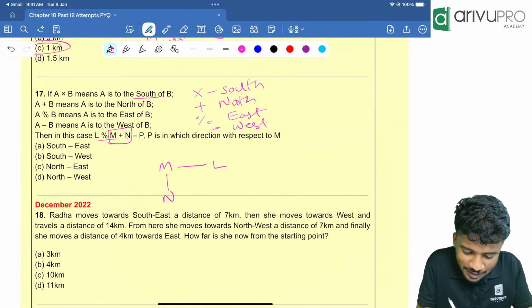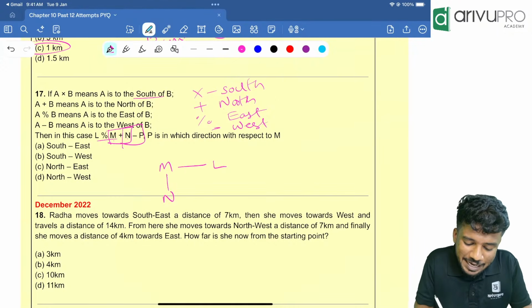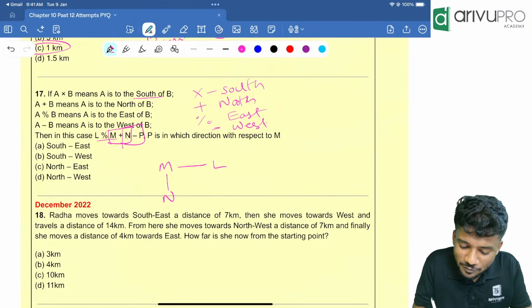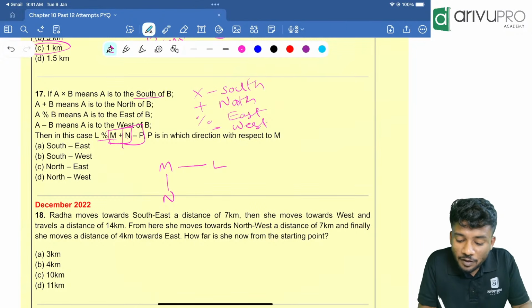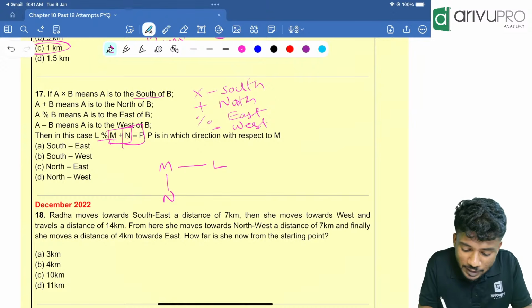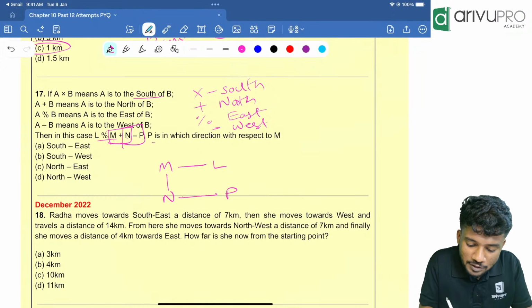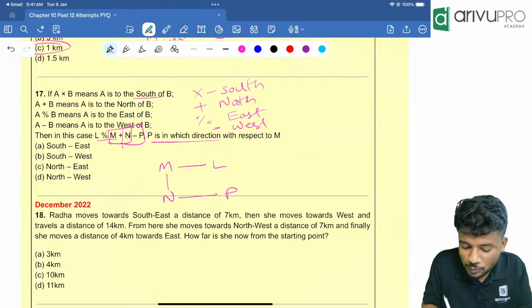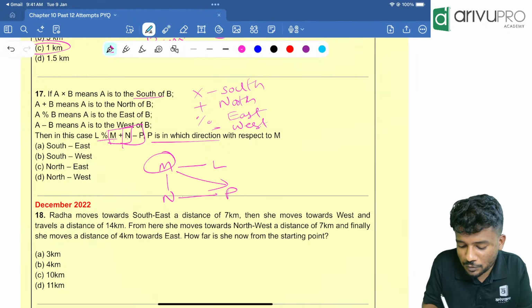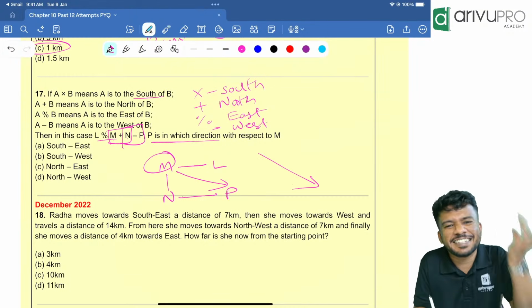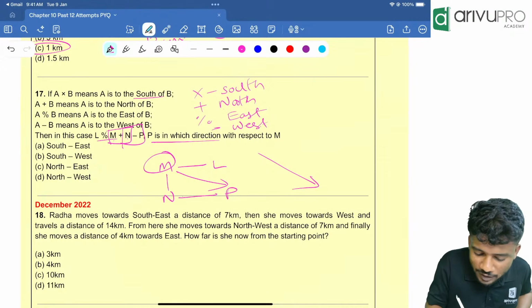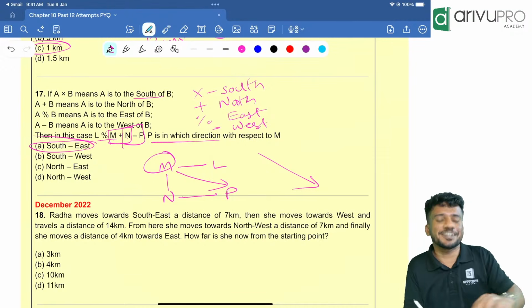Then what is given? N minus P. Minus sign means west. N is west of P. Now the question is P is in which direction with respect to M? M is here, so P is in this direction. This direction is what direction? Southwest or southeast direction.